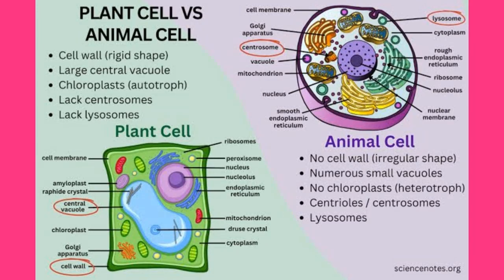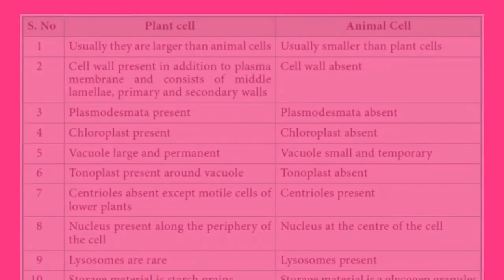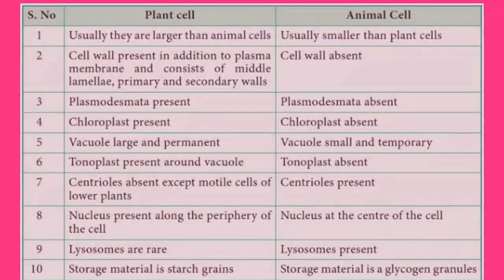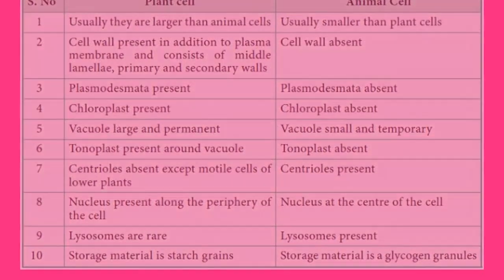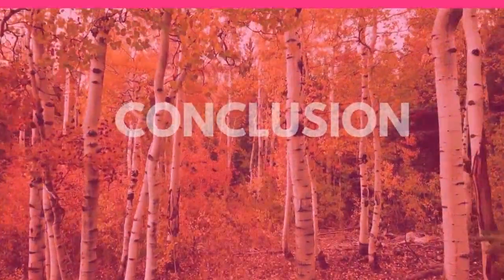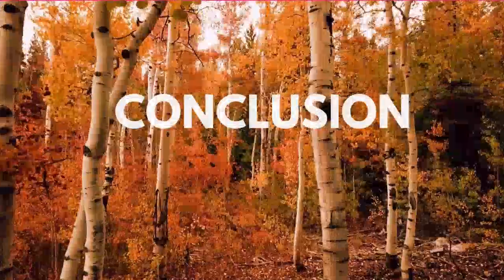Now, the plant cell is different from the animal cell in this regard. The cell wall of the plant cell is usually rigid. It has a large central vacuole. The chloroplast is present in plant cell, whereas it is absent in animal cell. The vacuole is usually large in plant cell, whereas it is small in animal cell. The lysosomes are usually rare in plant cell, but very common in animal cell.